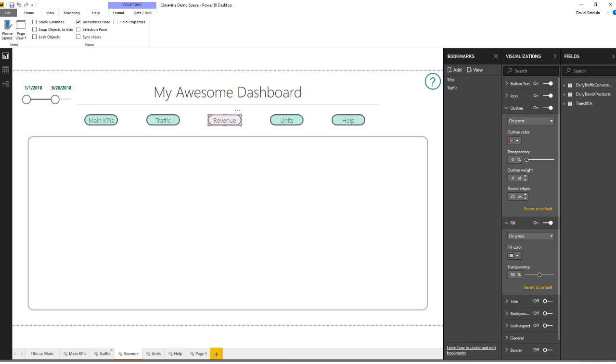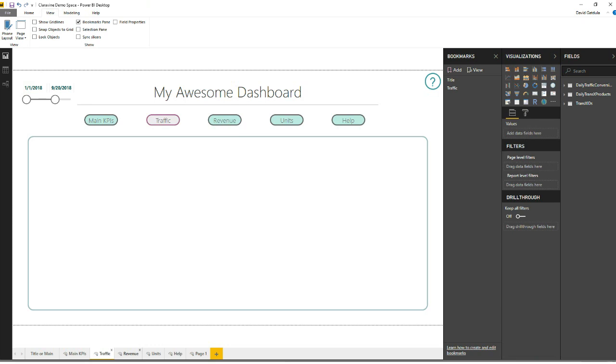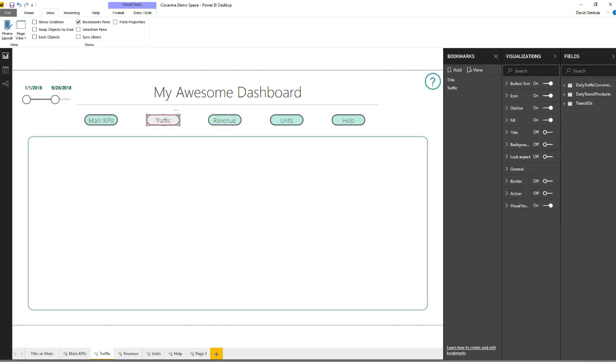Same thing as if they're on the traffic page, right? This is how the intuitive nature of the dashboard is going to come into play. Each tab is going to have its own action for each button, so when they click on it, they're going to go to that page. Say for instance here, we've only put an action on this one. There's no action yet on this one. We turn the action on. We want to send them by bookmark to the revenue page, but we don't have it here.